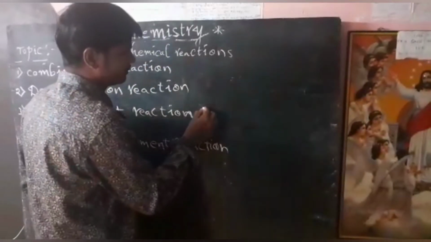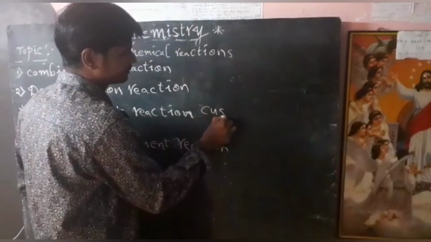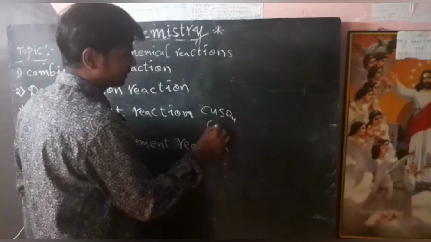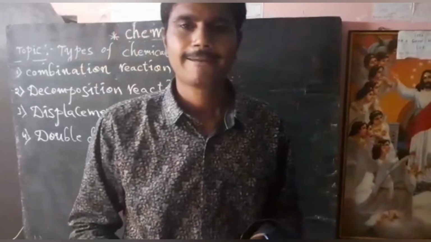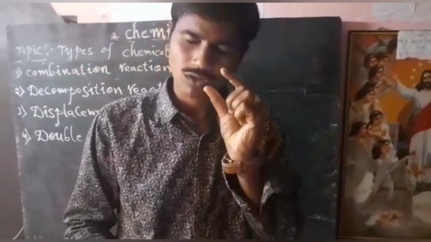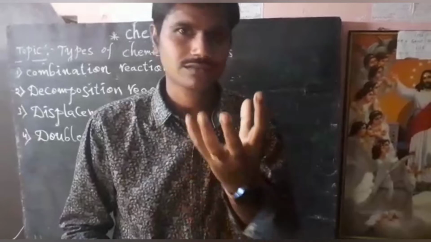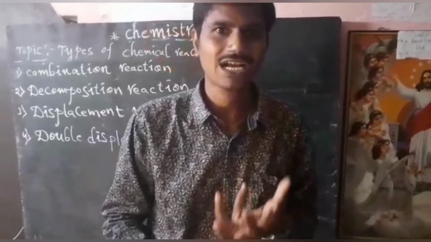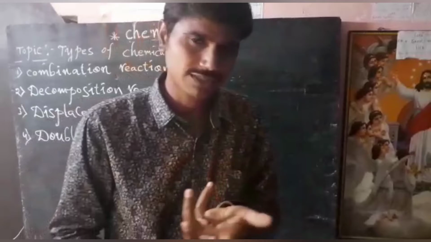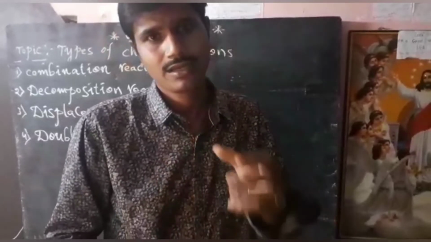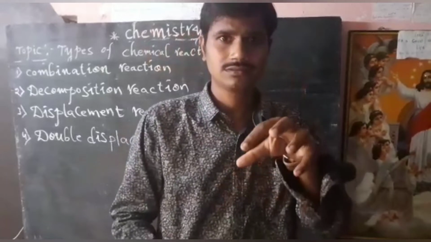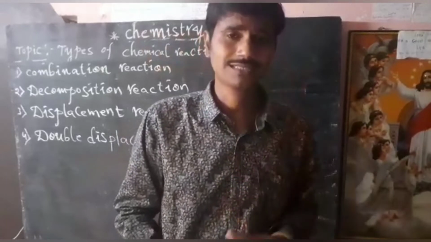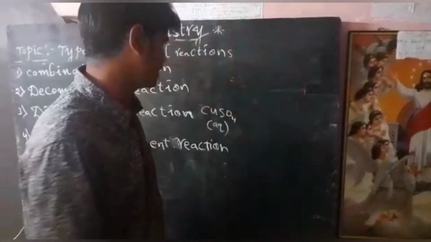See here, for example, if you take aqueous copper sulfate. What is the meaning of aqueous? If you take some amount of copper sulfate and dissolve it in water, the resulting solution we call aqueous copper sulfate solution. Aqueous NaCl means the same: if you take some NaCl and dissolve it in some water, the resulting solution we call aqueous NaCl solution.